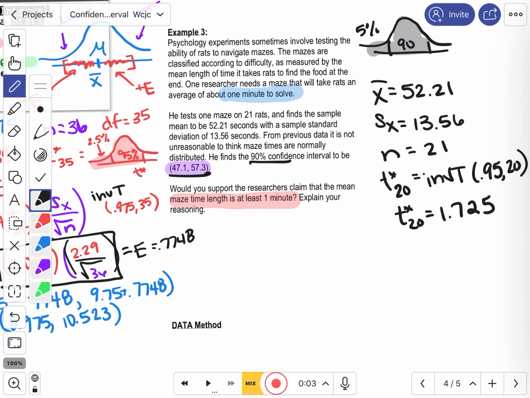If I want to find the interval by hand, I do x bar, 52.21, plus or minus the t star, 1.725, times s of x, 13.56, divided by the square root of n, which is 21.